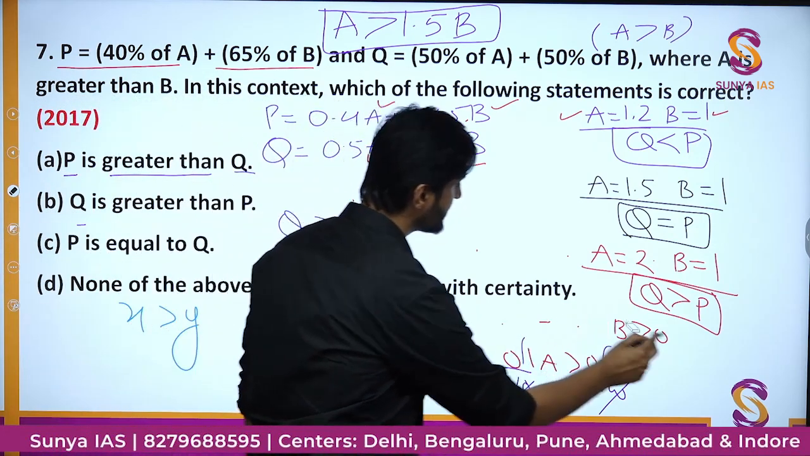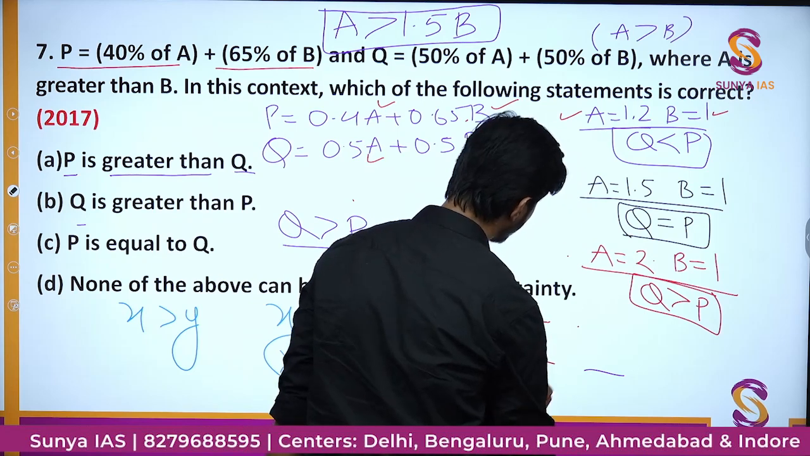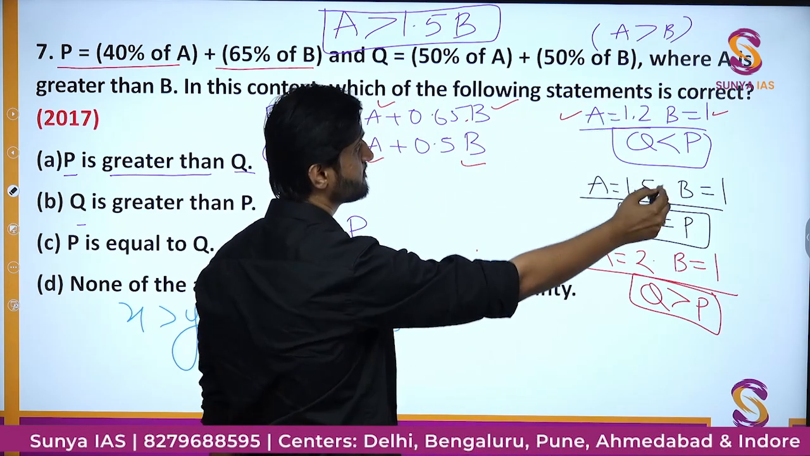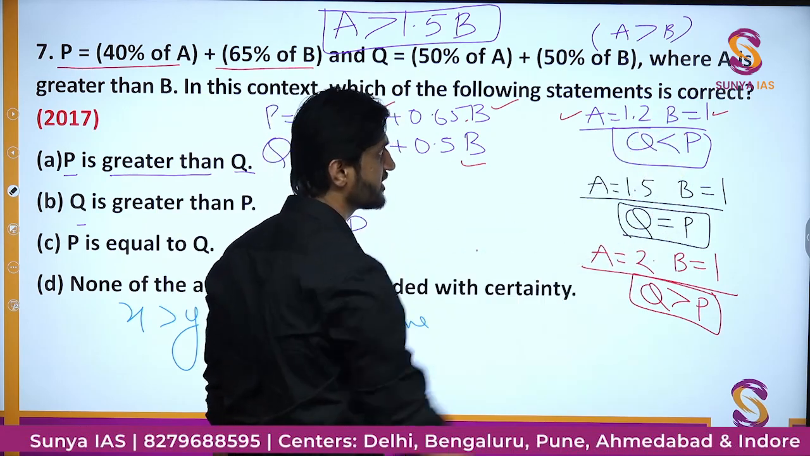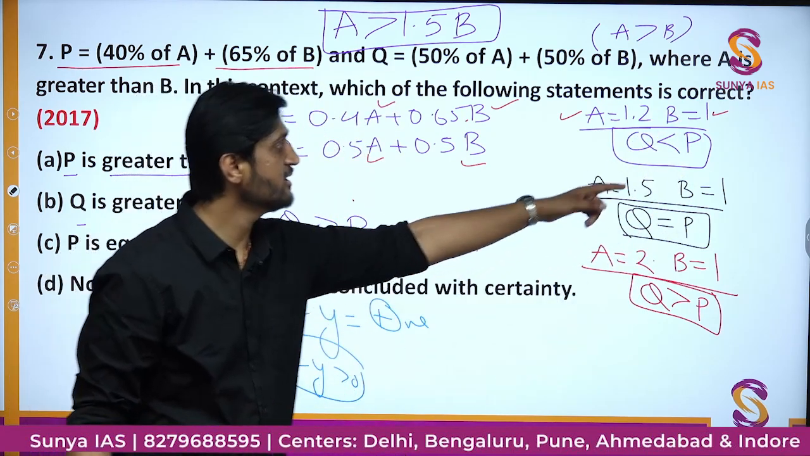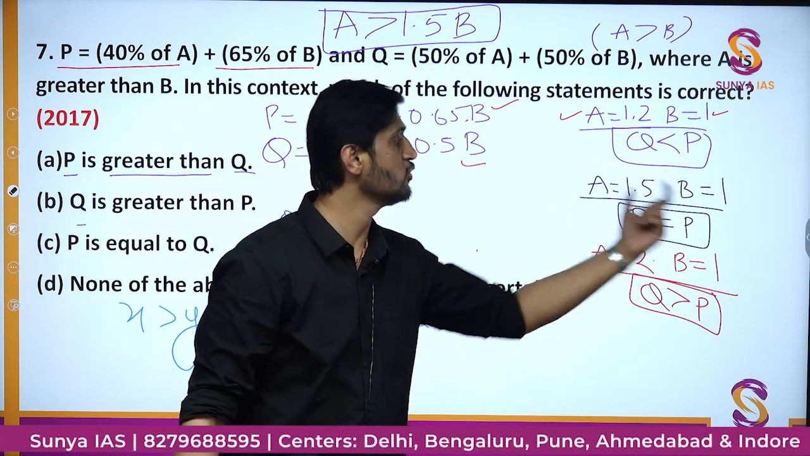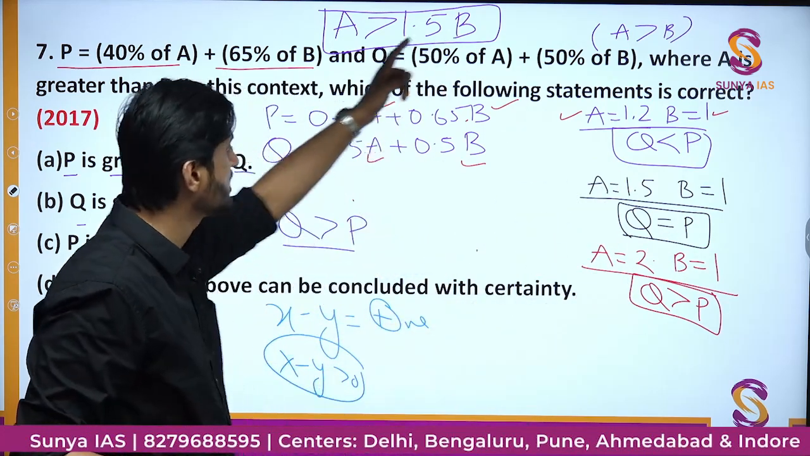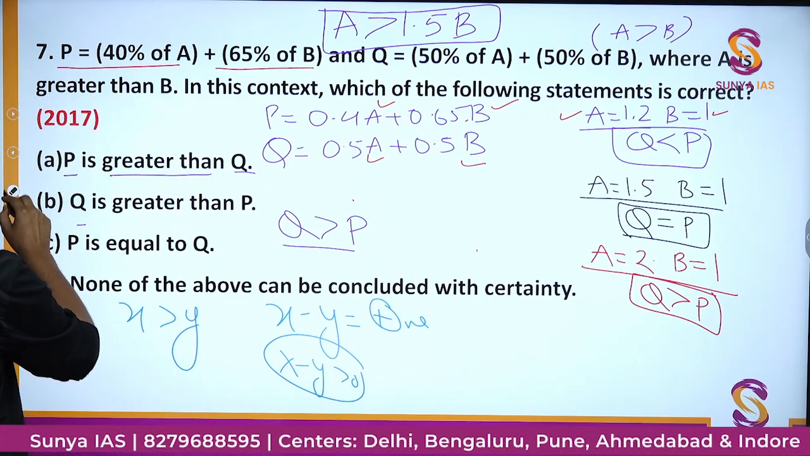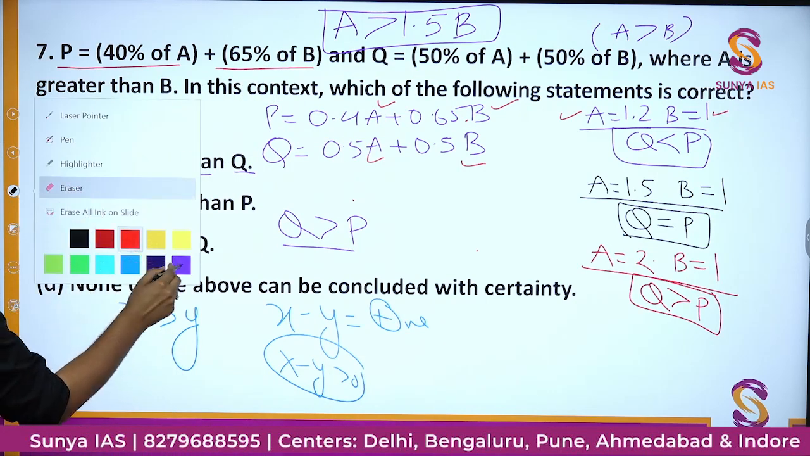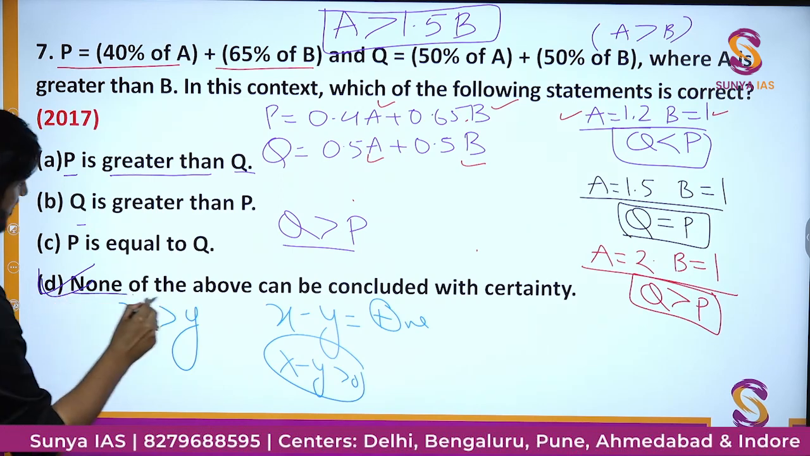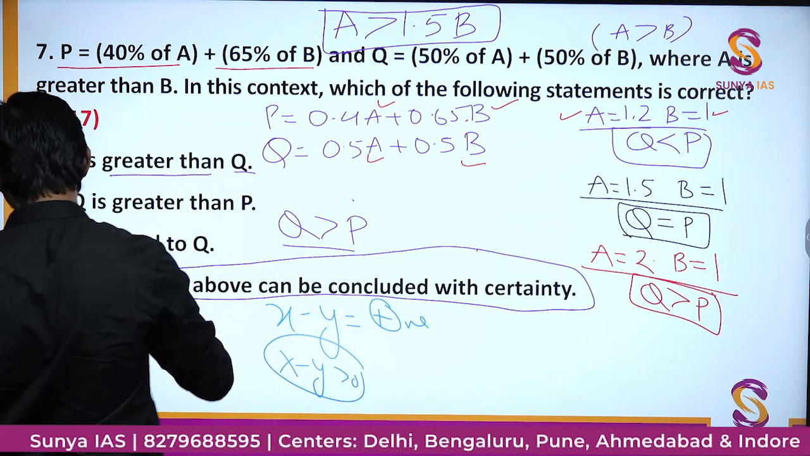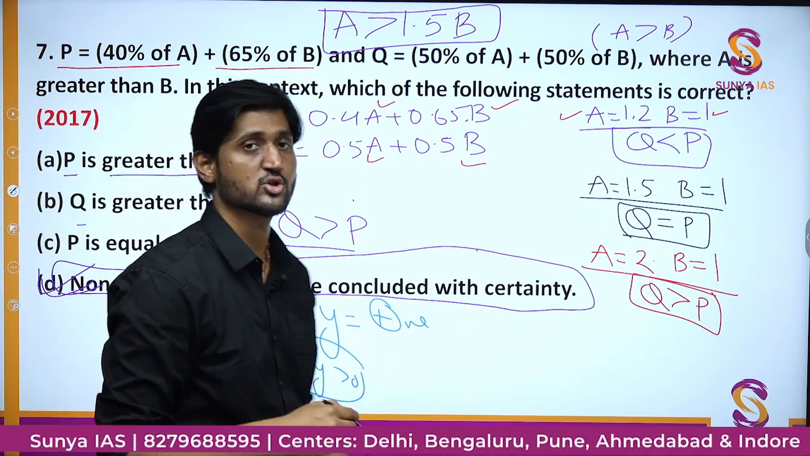So we have three different cases, for different values of A and B, and in all of them you can see A is greater than B: 1.2, 1.5, 2, all greater than 1. Still you have one time Q less than P, one time Q equal to P, and one time Q greater than P. Therefore, in this particular question, the correct answer is going to be option D, that is, none of the above can be concluded with certainty. That, my friends, is a really good question.